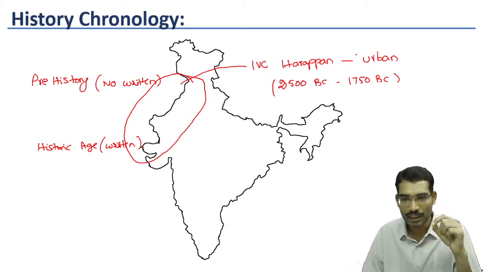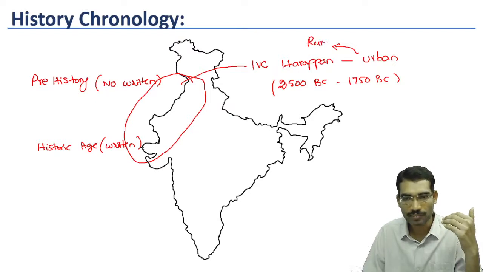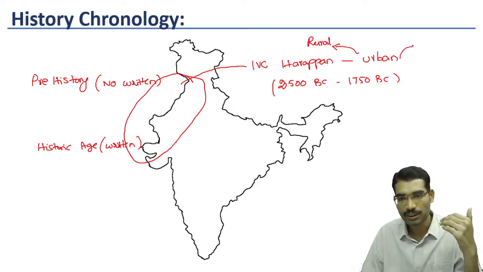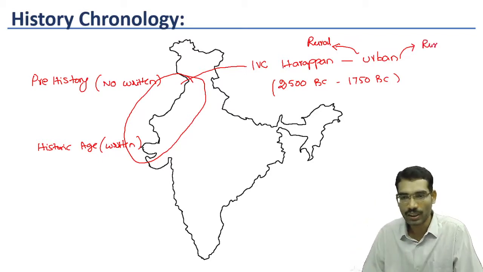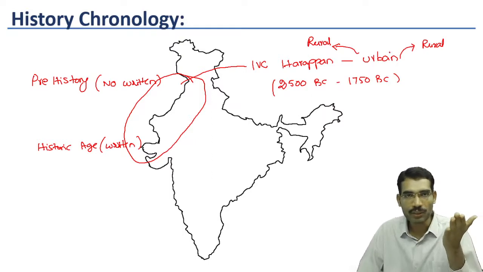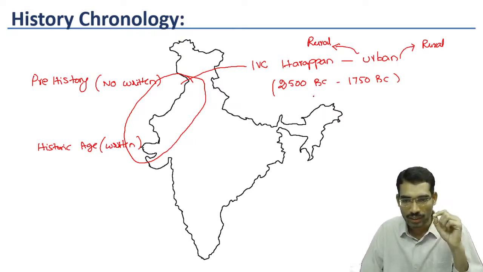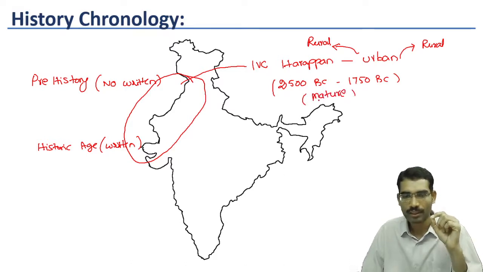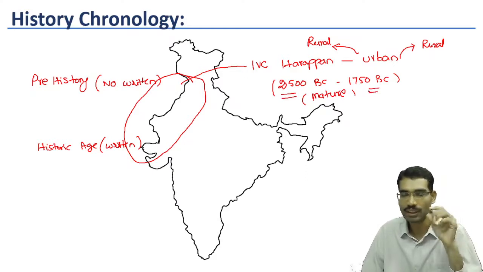This urban area initially evolved from rural areas, and after some time these urban areas once again transformed into rural areas. So there was a gradual evolution of the urban phase and a gradual decline of the urban. Here the urban phase is called mature Harappan, which we are calling the time period 2500 BC to 1750 BC.